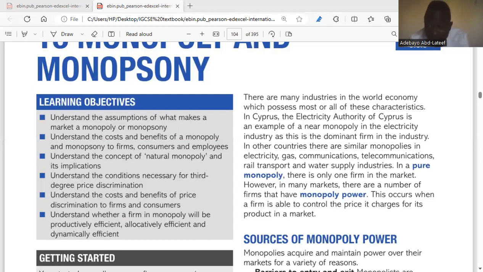So here is the only seller, but probably there's government in that country. So the government of such country might have influence on the prices. But here, if a monopolist has the monopoly power, it means it is in charge of the prices it charges for its products in the market.